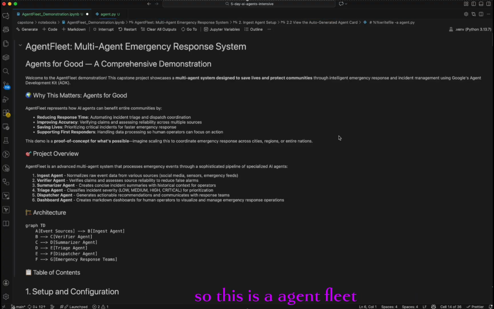So this is AgentFleet. This is a multi-agent emergency response system. So this is a 911 agent fleet. It's multiple agents working through different scenarios to help save lives. As part of this project, I have 6 different agents. One agent is responsible for ingesting event data from different sources.